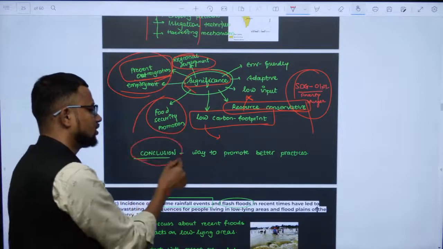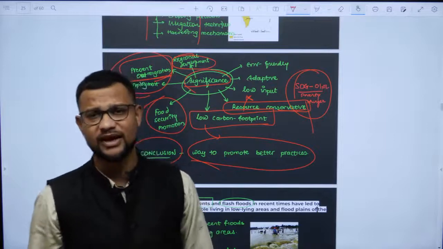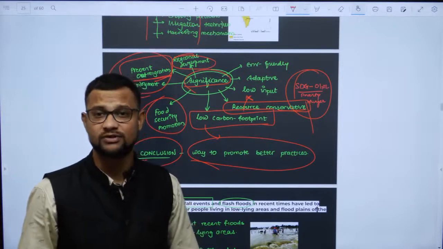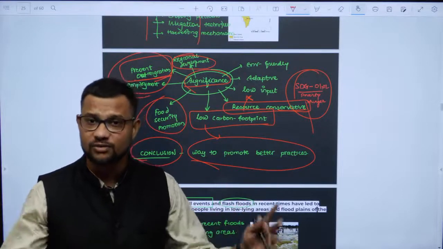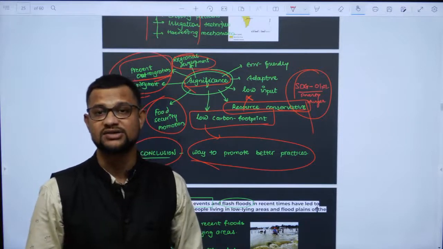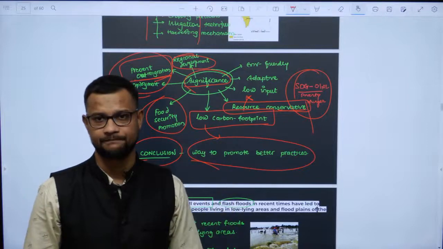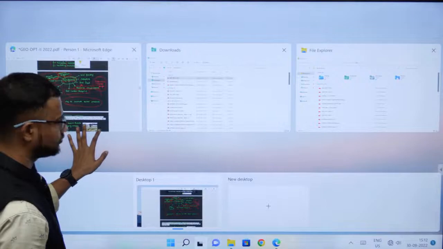And conclusion: the way to promote better practices. Write about ZBNF, zero budget natural farming, Vedic farming, you can connect it over there, use of organic fertilizers, and again some new innovative practices from the local culture itself, the cultural landscape of Carl Sauer, you can connect it over there. Yes, that is how you need to approach this particular topic.